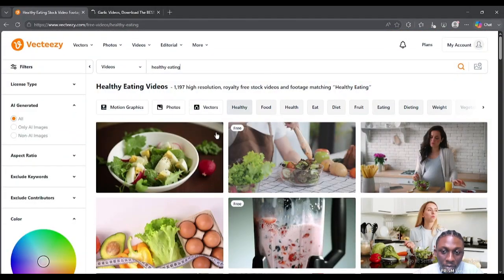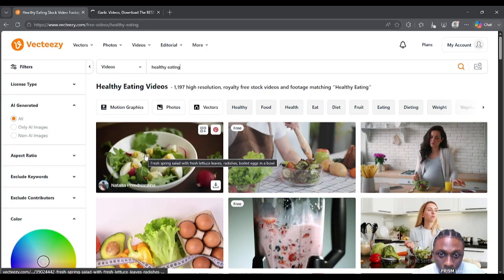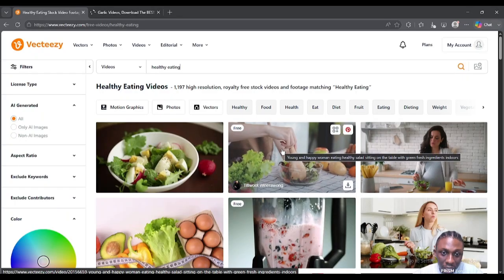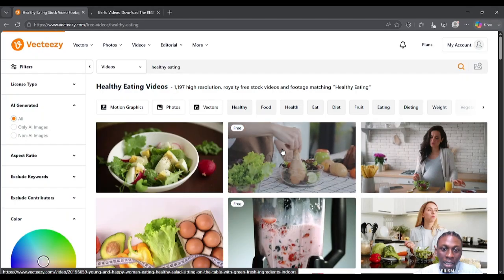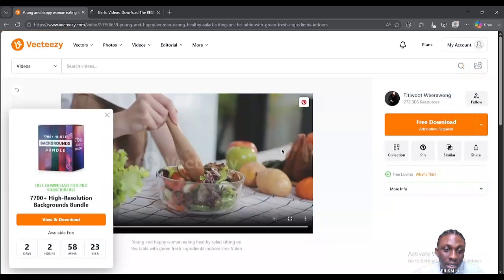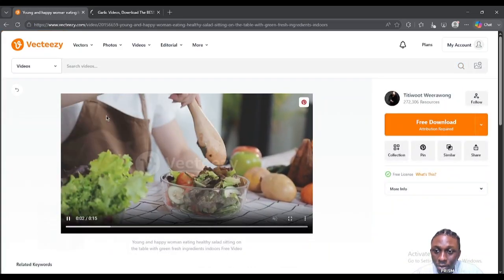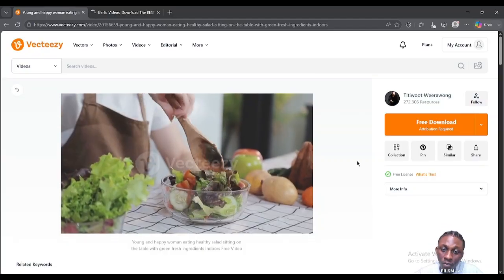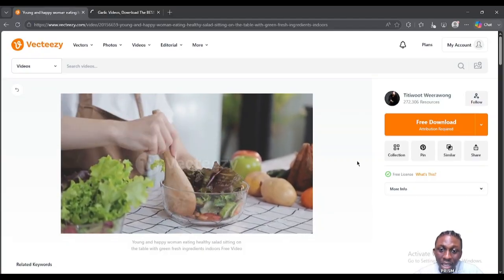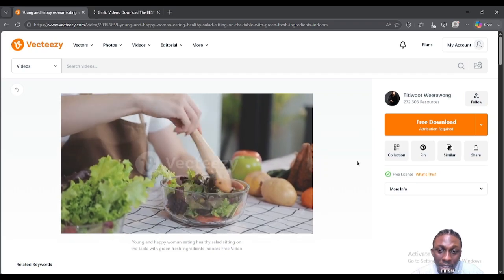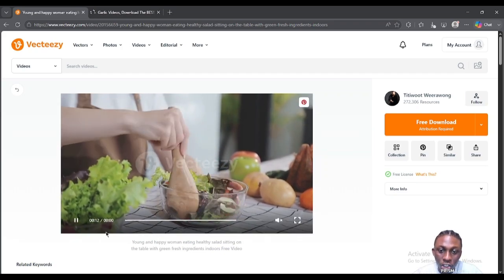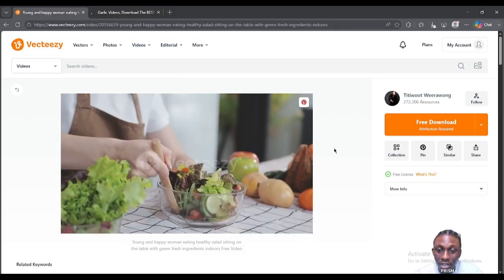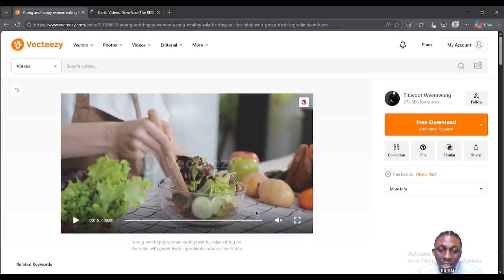But when you come here, you see that some are free, some are paid. All these ones that don't have free are paid, so once you click them, you'll not be able to download them. So you start with the free. I've told you in Vecteezy you can only download 10 to 15 per account, so make sure that you have a lot of Google accounts. Let's say in a video you might only need about 40 short video downloads. See, 12 seconds, 5 seconds, 10 seconds, you're going to be cropping them together. So with about 5 accounts you can download all you need to do here.